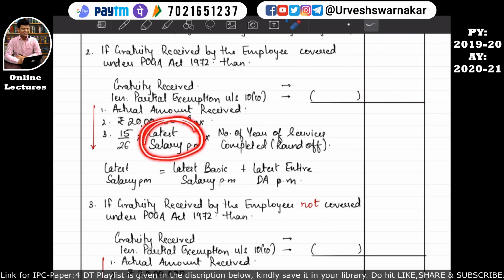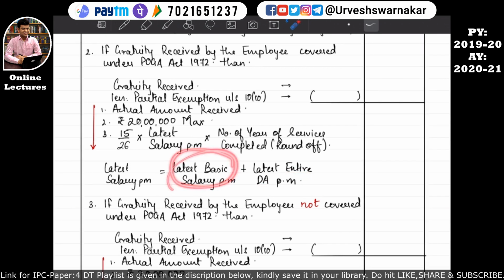So here is one technical word, that is latest salary per month. How to calculate latest salary per month? Latest salary will be calculated in this manner: latest basic salary per month plus latest entire dearness allowances per month. Okay, entire I have written over here. Why I have written entire? Because earlier we used to study dearness allowances recognized. So here there is no recognized. That's why I have written entire dearness allowances.